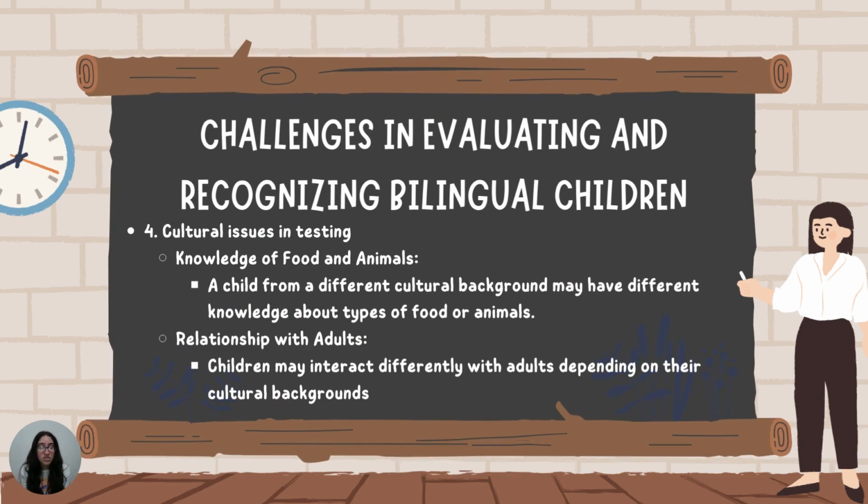And our fourth challenge is cultural issues in testing, such as knowledge of food and animals. Cultural background can influence a child's understanding of certain concepts. For example, a child from a different cultural background may have different knowledge about types of food or animals. Some may have different knowledge and different beliefs in each and every one of them.